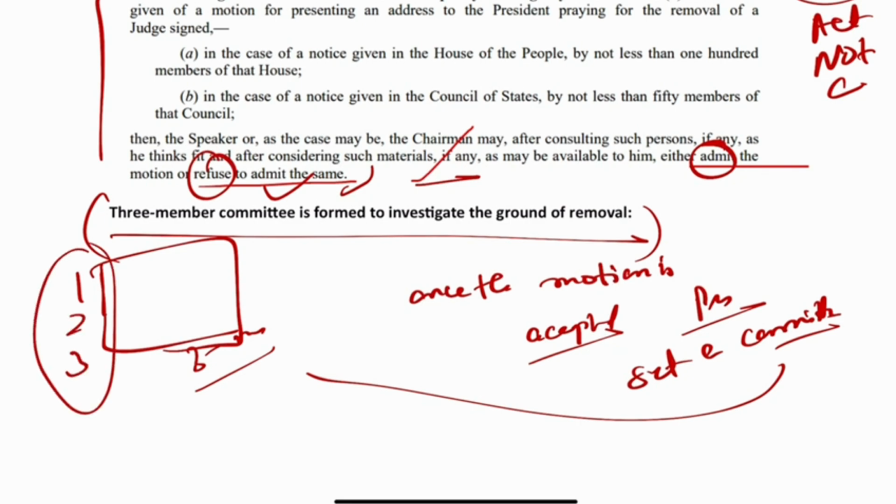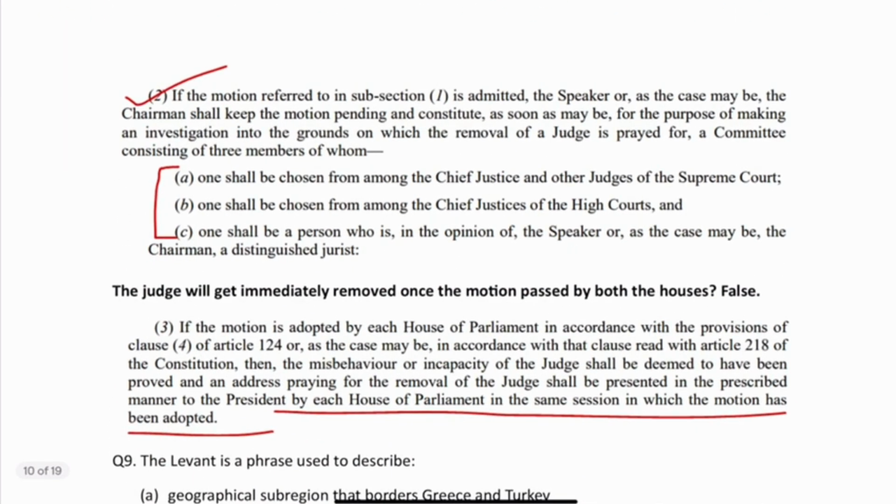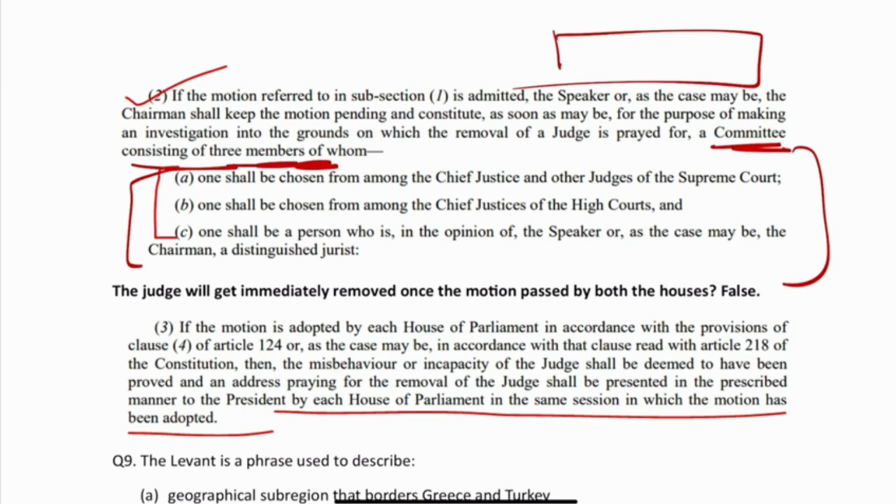This is very, very important again. If you see in the act, there is a committee consisting of 3 members to investigate a judge based on the two things, proved misbehavior and incapacity. So these are the 3 members.